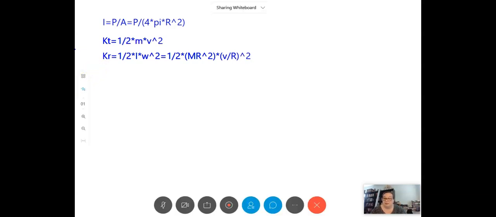So when we do that, the r squared in the numerator cancels with the r squared in the denominator. And so what we get here is just 1/2 times m times v squared for the rotational kinetic energy, the same as what we got for the translational kinetic energy. So in this case, they are both equal. Notice that that's only true here because of the shape of this object, because it was a hoop, because we put in mr squared. If we put in 1/2 mr squared or 2/5 mr squared, we would get a very different result and they would not be equal to each other. So be aware of that.